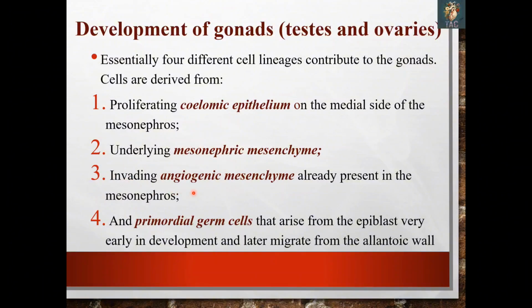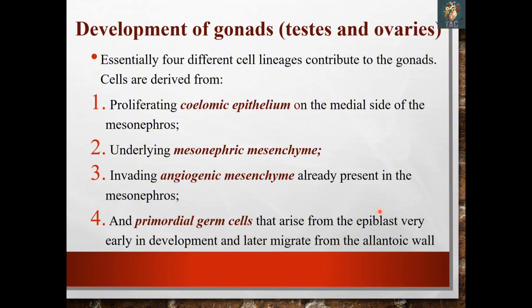Then the invading angiogenic mesenchyme, which is already present in the mesonephros. As the mesonephros is present and forming the primitive kidneys, angiogenic mesenchyme is also present, and it is also one of the cell lineages responsible for forming the gonad. And the fourth, very important, is the primordial germ cells.